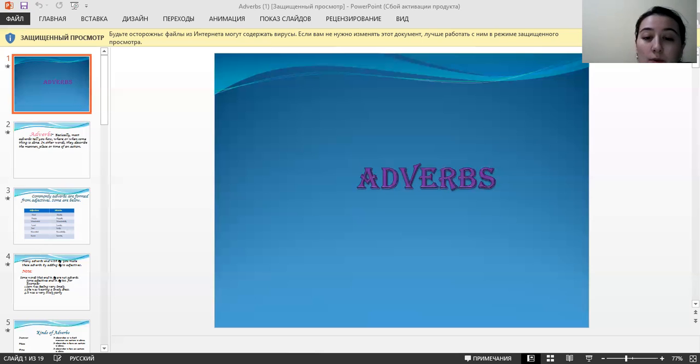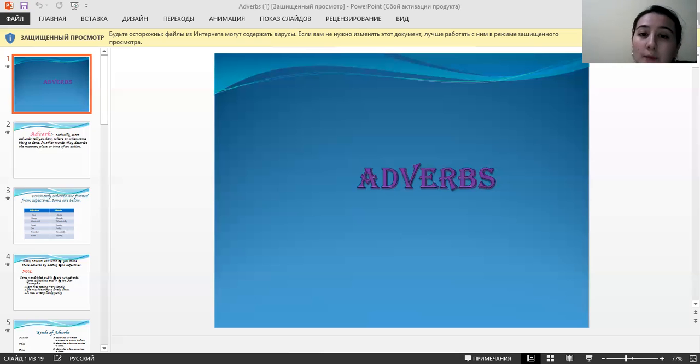It describes the word party. So the main thing here is that not all the words which end with -ly are considered adverbs. They can also be adjectives.